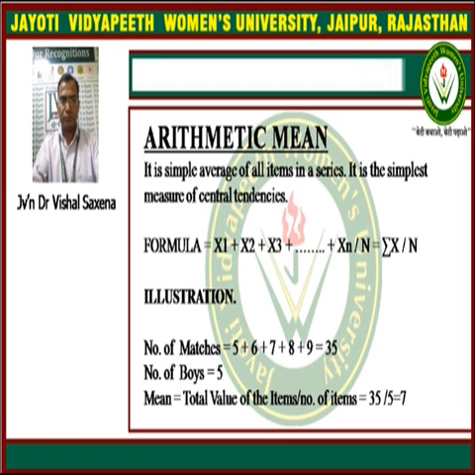The mean is the sum of the data, which is 35, divided by the number of boys, 5. So 35 upon 5 is 7, and it is the arithmetic mean.